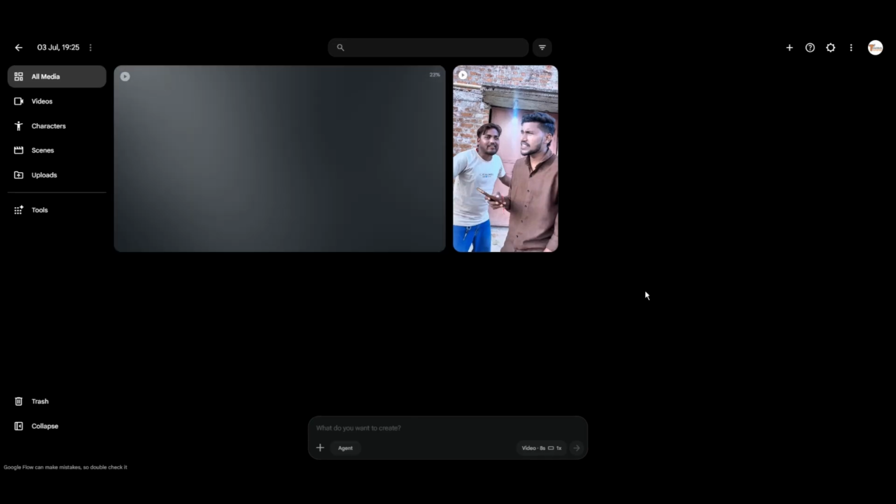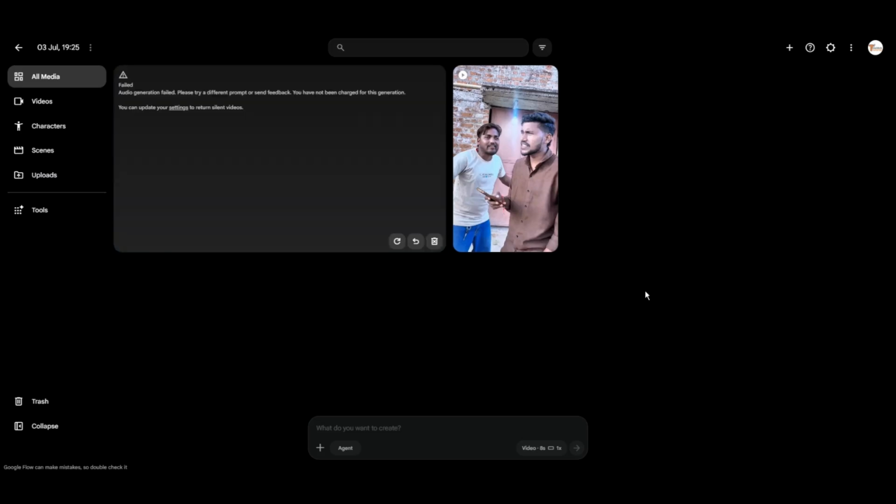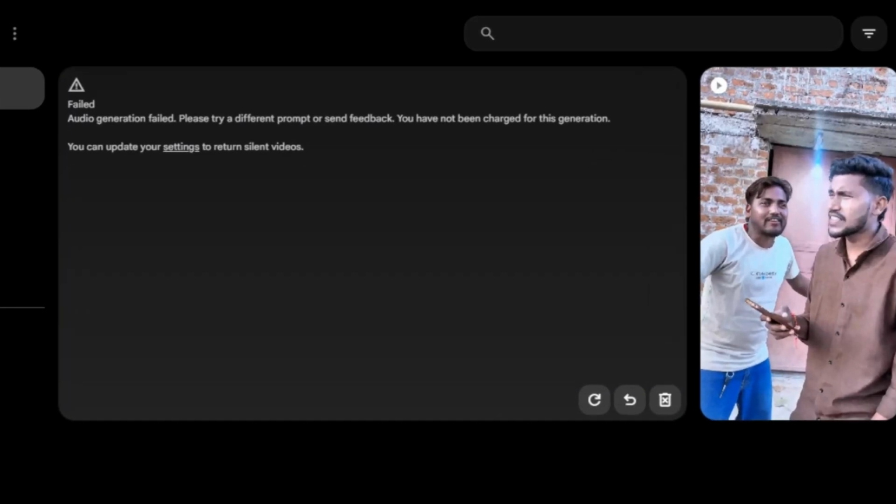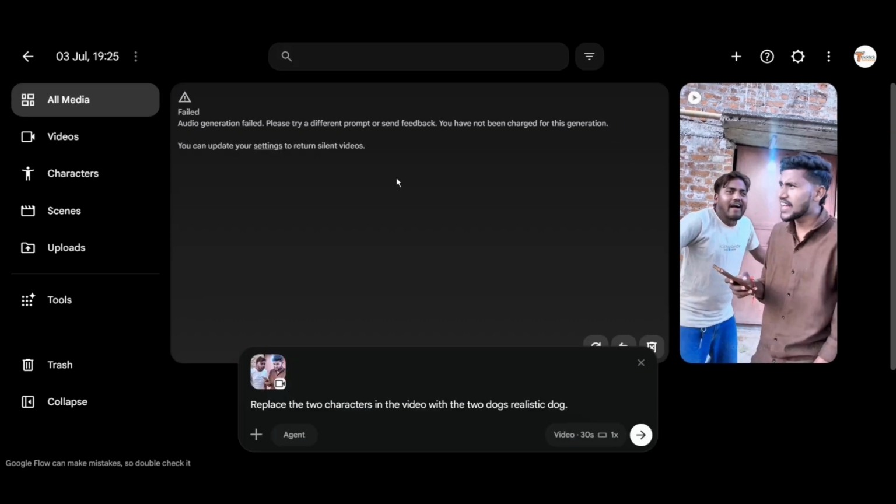So let's see on the screen how long this generation takes to complete and what our final output actually looks like. So friends, you can see on the screen that our video has failed here, and an error has appeared which reads, "Audio generation failed, please try different prompt." This error comes when the video generation fails completely. I faced this trouble too when I tried this tool for the very first time. But you do not need to panic at all because its solution is extremely simple.